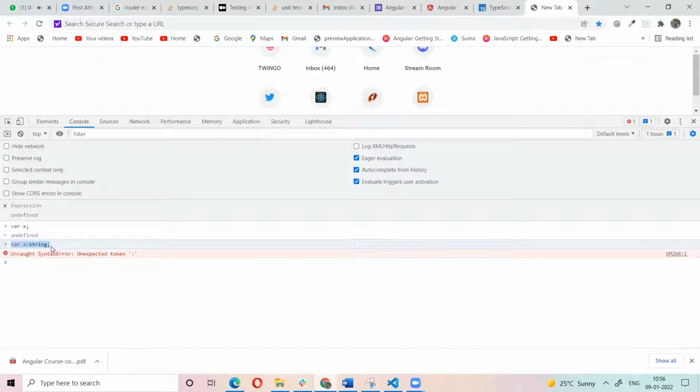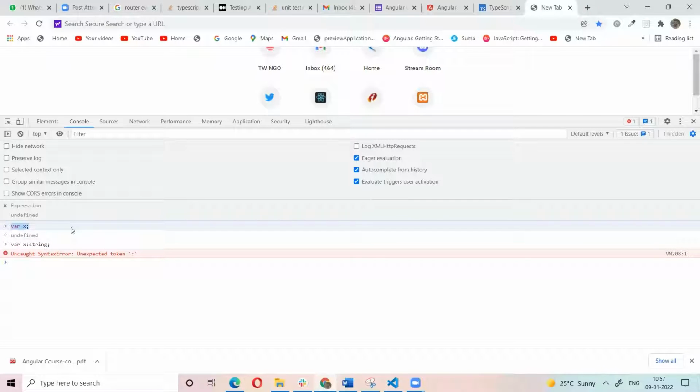In JavaScript, for var x we can assign anything: 10, a string, or an array. But in TypeScript, if I define a type, we must assign only that type of value.